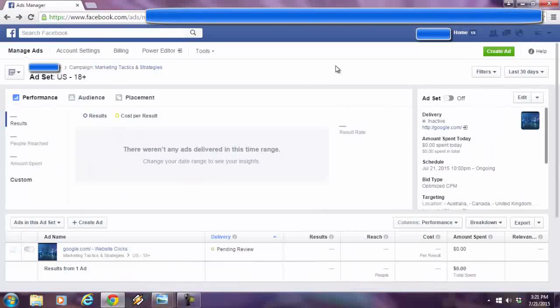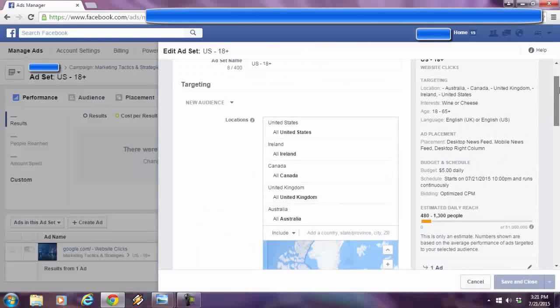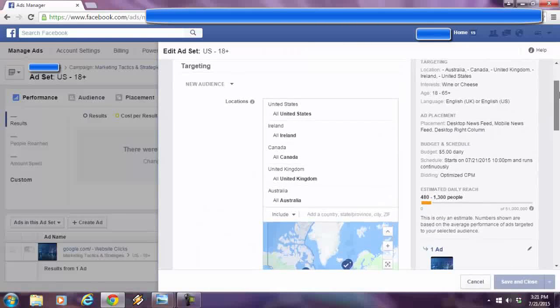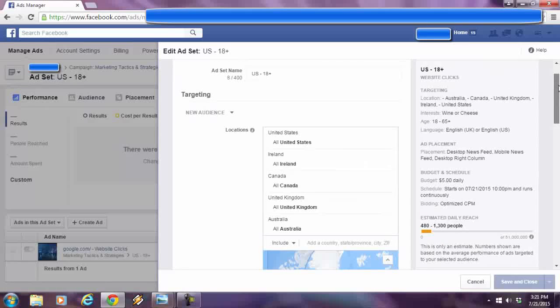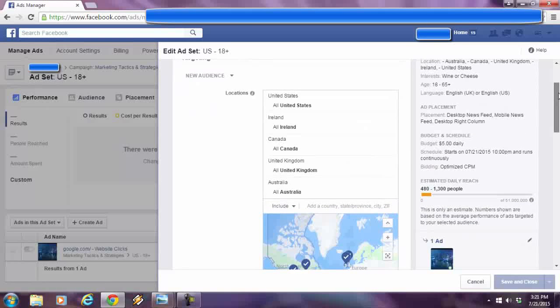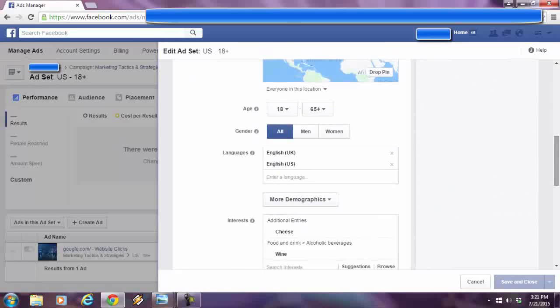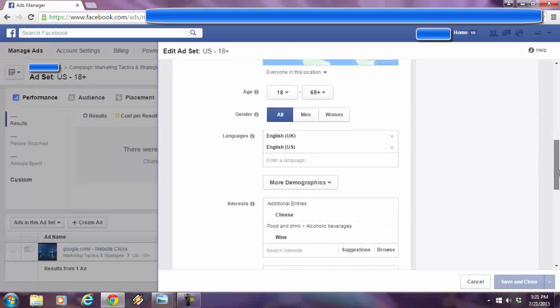This is a familiar screen we all know. This is the Facebook marketing and ads platform. Now, I'm going to show you the targeting that I did through Facebook that was, according to them, targeted, but I'll show you why it's not. So I specified the countries, they're all English-speaking countries right here. I went down below, age range is pretty wide, both genders. I got the English language here covered.